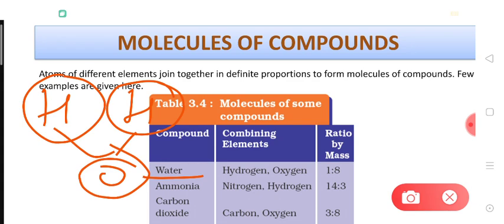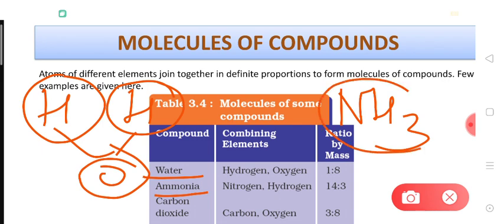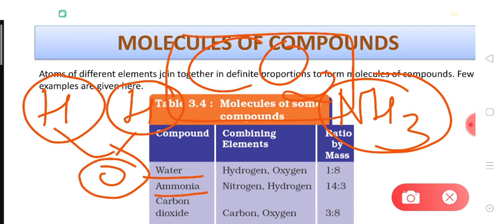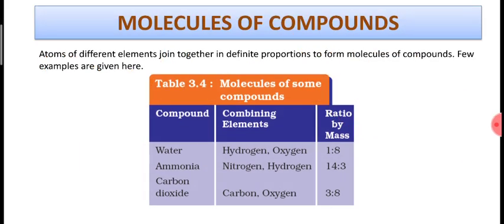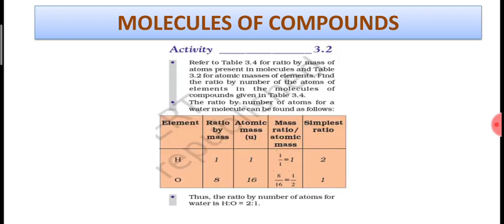In the same way, ammonia, NH3, is a molecule of the ammonia compound, right? Carbon dioxide, CO2, you have been studying this for a very long time. This is again a molecule of a compound. Now the ratios by masses are given here, we have already discussed them in previous videos, right?